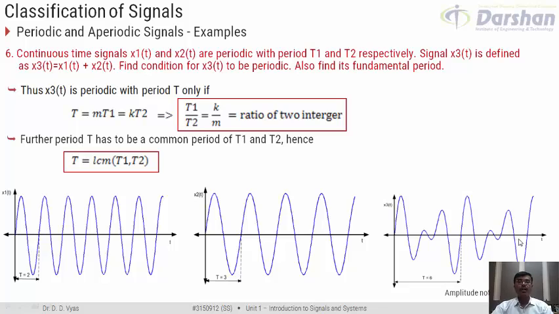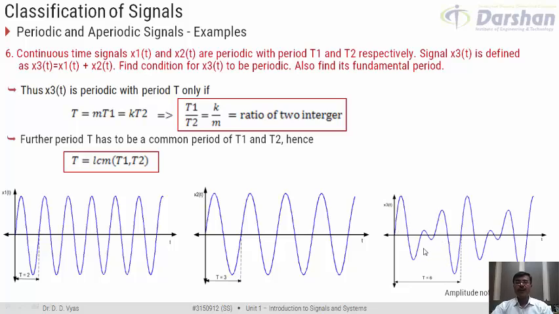Right now, we are not concerned about the amplitude. I have not mentioned the amplitude here because we are right now concerned about the period and the frequency. So, the amplitude of the signals may not be as per the scale. However, the signals have been derived using the software MATLAB. So, the signal x3(t), which is the summation of x1 and x2, has been derived using MATLAB, and x3(t) would primarily look like this.